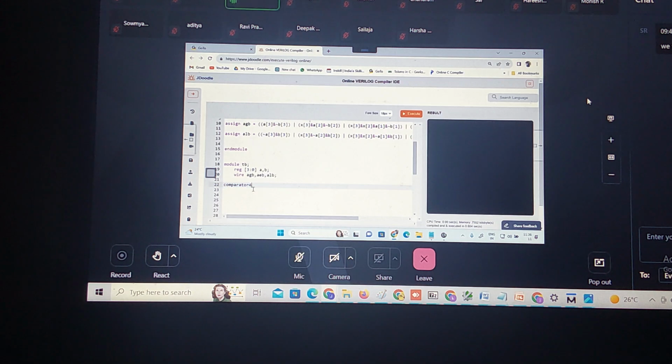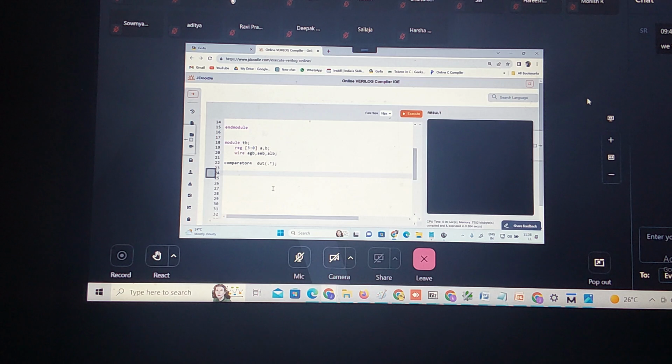Comparator. I'm going to do the instantiation. Comparator 4 DUT. Let us go with the port connection by default. Then initial begin. Let us randomize it. A comma B is equal to dollar symbol random, concatenation operator, dollar symbol random.